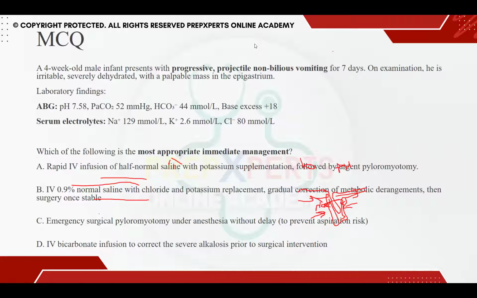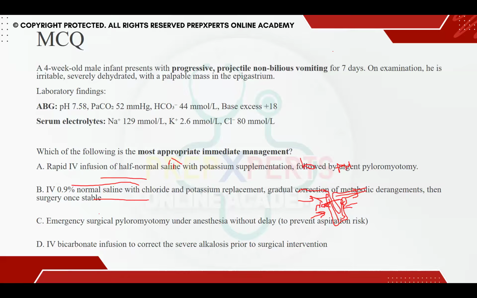What happens is that there is a pyloric dysfunction, a valvular dysfunction. These infants present with projectile vomiting, and because they are persistently vomiting, the acid is being lost from their body in the form of vomit. What else is being lost along with acid? Potassium ion, so they are always hypokalemic. The electrolytes and the acid are being lost, and they present with the primary disorder of metabolic alkalosis.